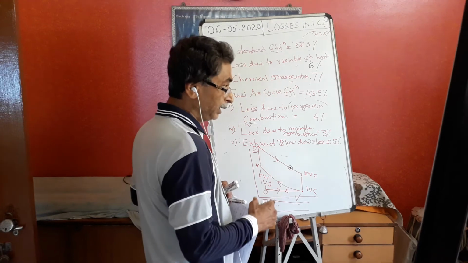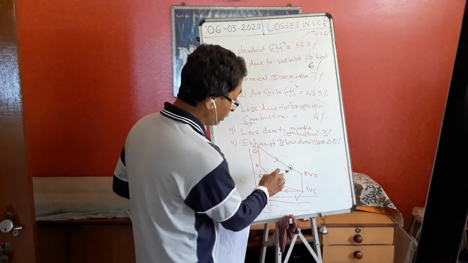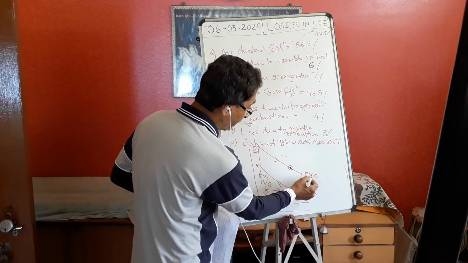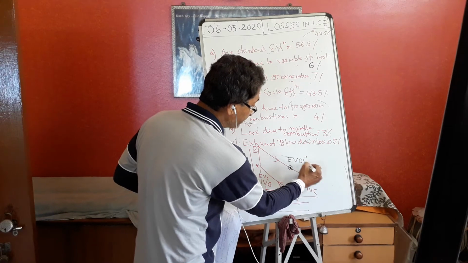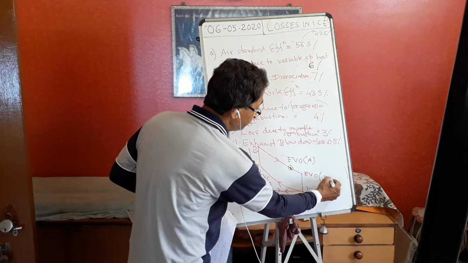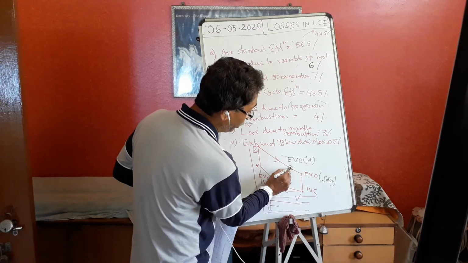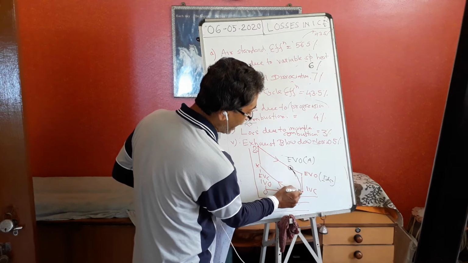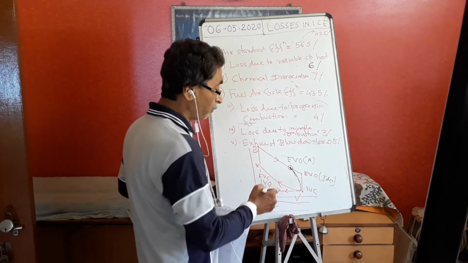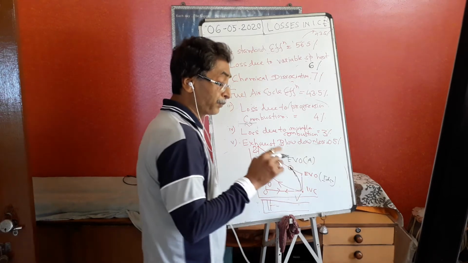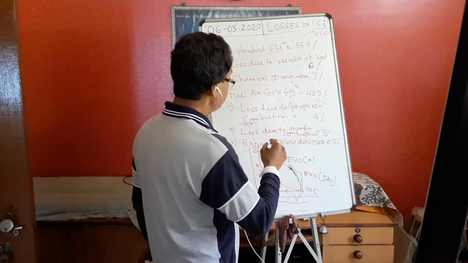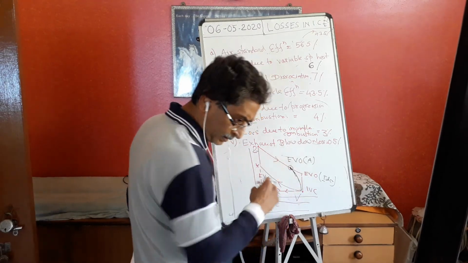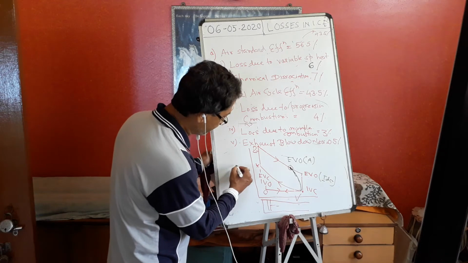Because now we are reducing the pressure. If I open EVO here instead of here, this is the actual and this is the ideal. We are opening early, as a result of which the pressure will reduce. Why are we reducing it? Because now we can understand that there are some spaces, so let me write here.